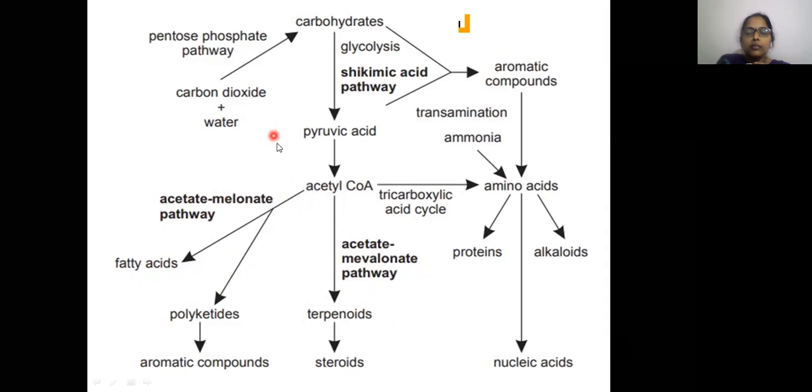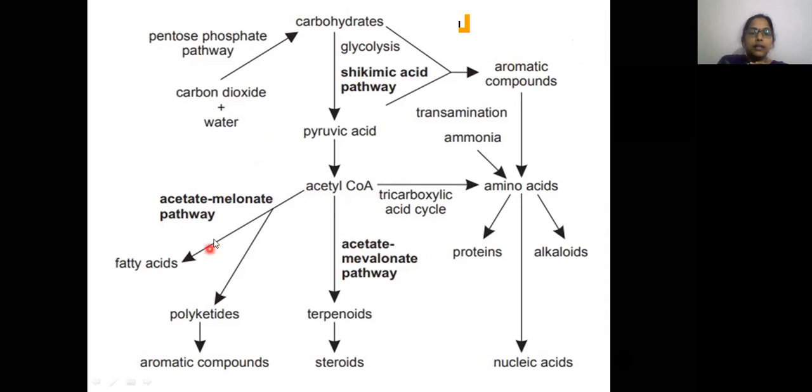So the shikimic acid is involved in the synthesis of aromatic amino acids, which ultimately give the alkaloids, and acetyl CoA is involved in the acetate pathways, that is the acetate malonate pathway and the acetate mevalonate pathway.